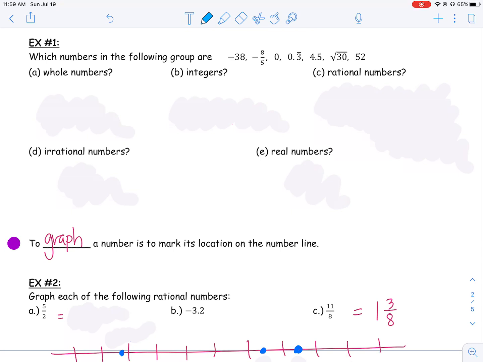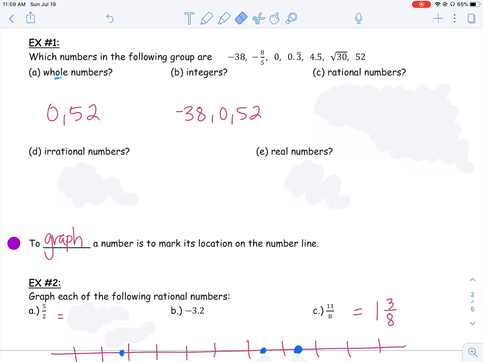So out of all of these numbers, which ones do you think are whole numbers? Remember, whole numbers start at 0. I remember that because whole has an O, and an O looks like a 0. So whole starts with 0 and goes up. So which one of these numbers are whole numbers? I said 0 and 52 are the whole numbers out of this group. Which one of these are integers? Remember, integers are anything on the number line, positive and negative numbers. I said negative 38, 0, and 52. Those are all numbers on the number line.